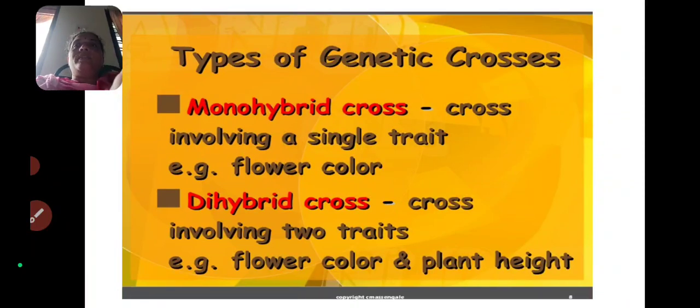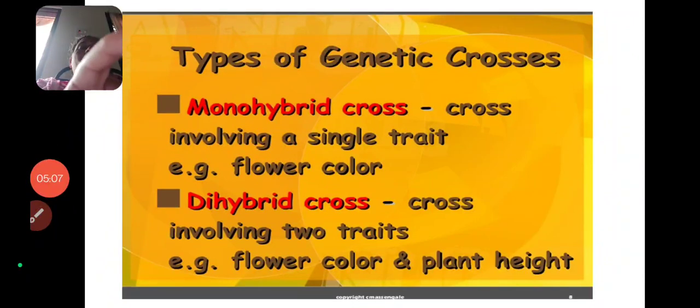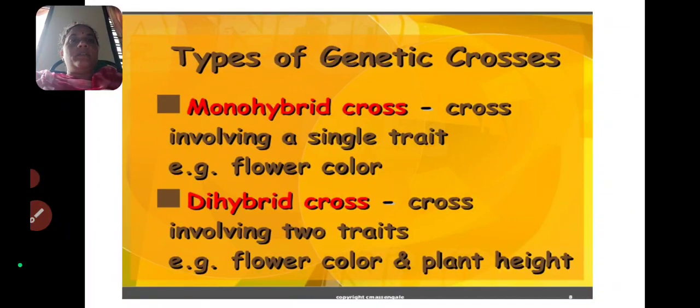In genetics, two types of crosses are there. The first one is monohybrid cross and the second one is dihybrid cross. What is monohybrid cross? A cross involving a single trait. A cross means color with color, shape with shape, or height with height.